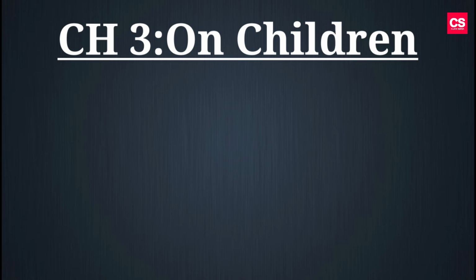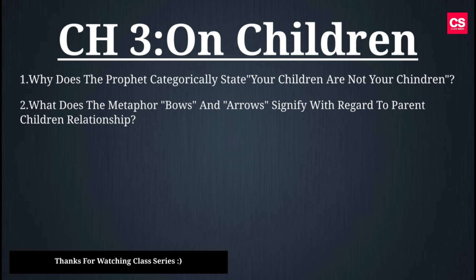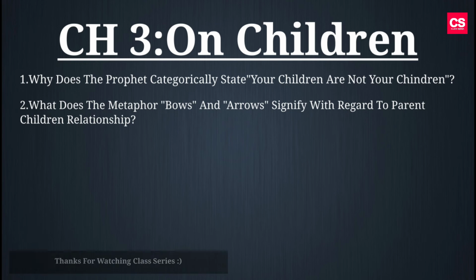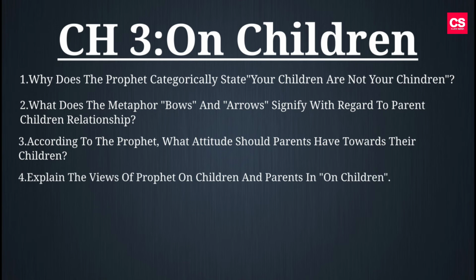Our third chapter is On Children. Here 4 markers are: first question, why does the prophet categorically state your children are not your children? Second question, what does the metaphor bows and arrows signify with regard to parent-children relationship? Third question, according to the prophet, what attitude should parents have towards their children? Fourth question, explain the views of the prophet on children and parents in the poem On Children.